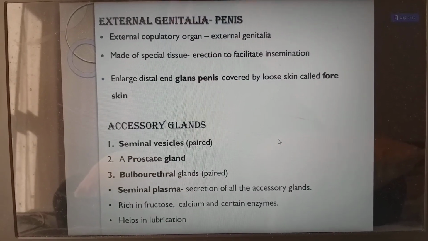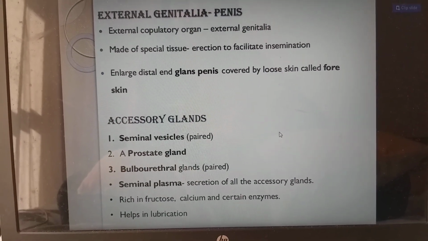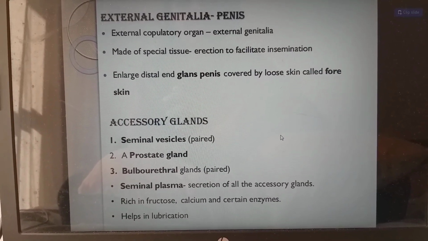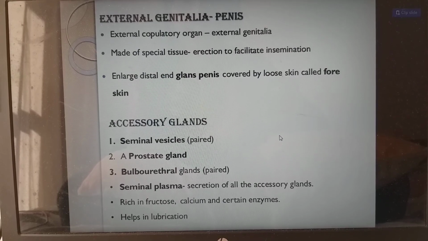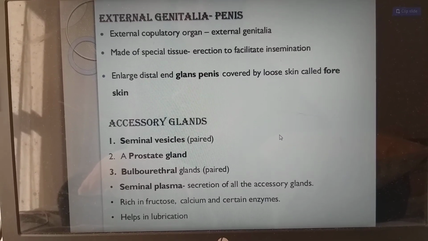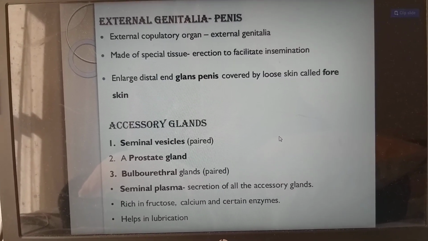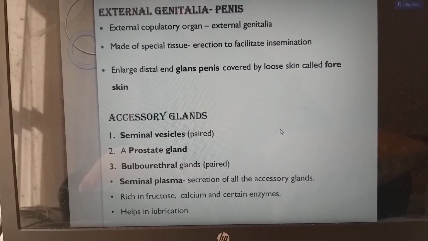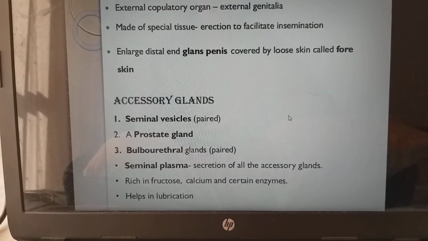Next, external genitalia, which is penis. External copulatory organ or external genitalia, made of special tissue, erection to facilitate the insemination. Enlarged distal end, which we call glans penis, covered by a loose skin which we call foreskin. Next, accessory glands are seminal vesicles, which are paired.